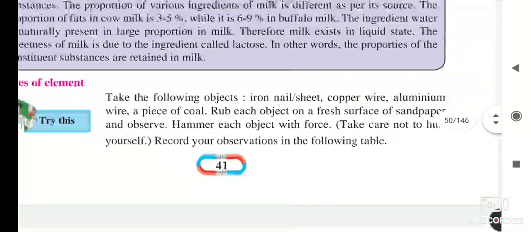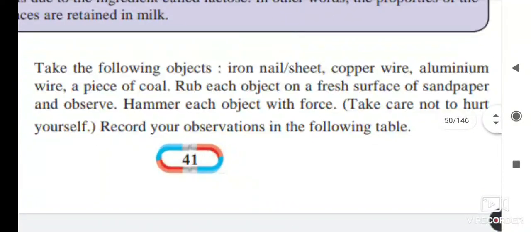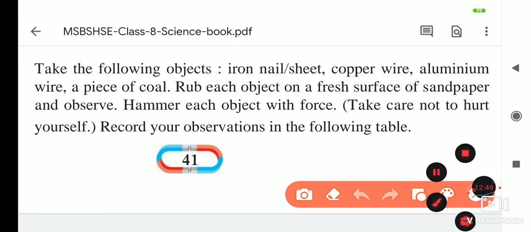Now here they told you to try this. Take the following objects. Which objects do we have to take?